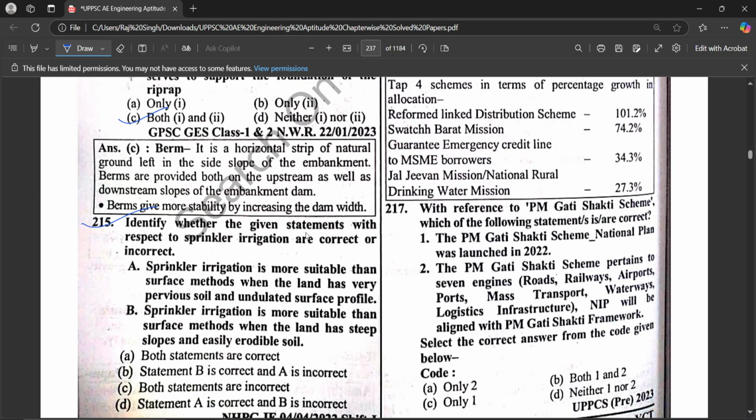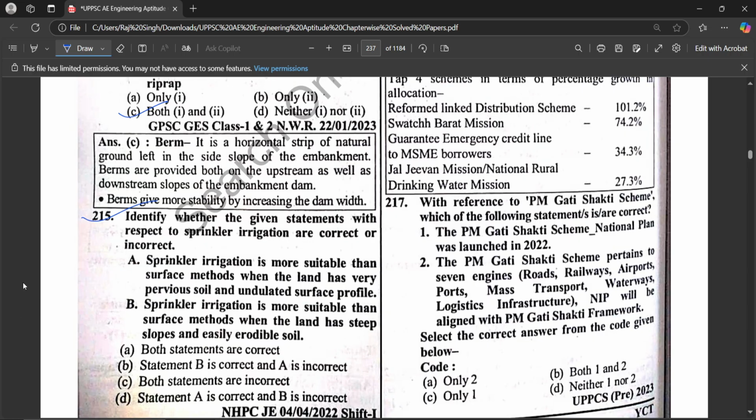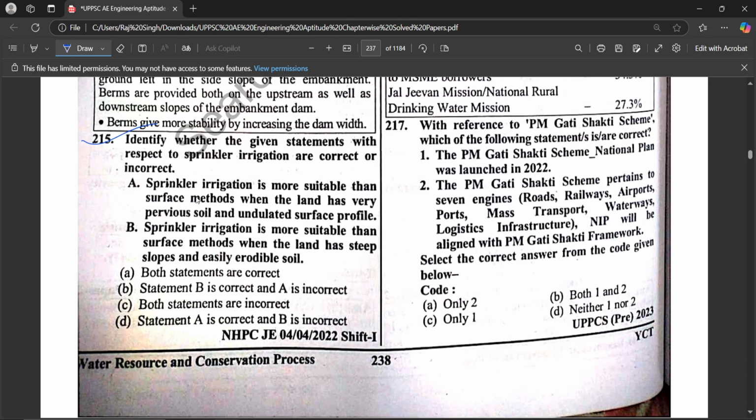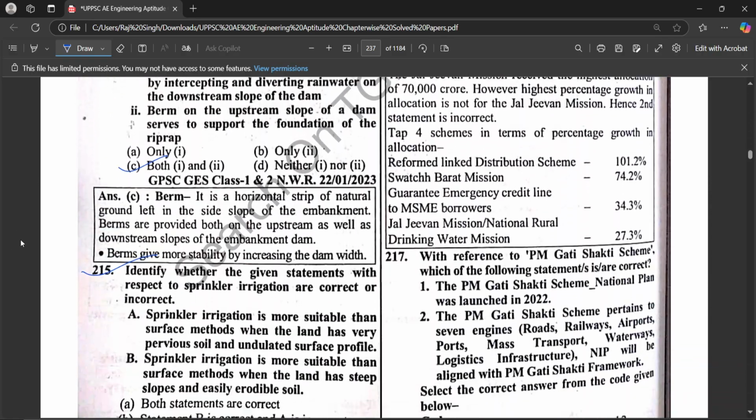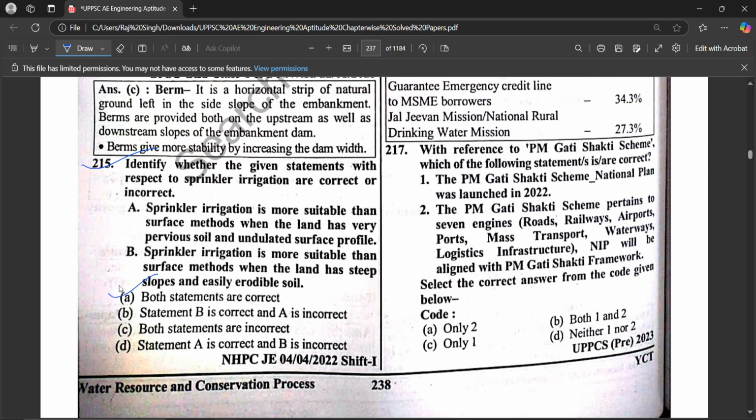Identify whether the given statements with respect to sprinkler irrigation are correct or incorrect. Sprinkler irrigation is more suitable than the surface method when the land has very pervious soil and undulating surface profile. Sprinkler irrigation is more suitable than the surface method when the land has a steep slope and is easily irrigable. So I think option A is correct here, or option B will be correct.